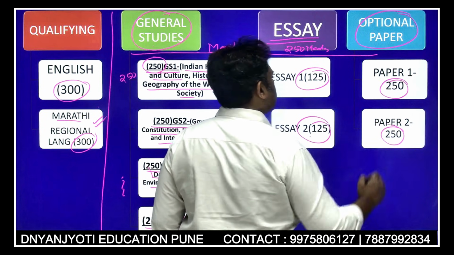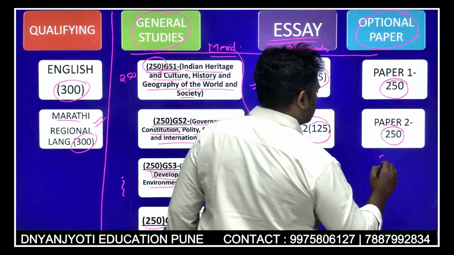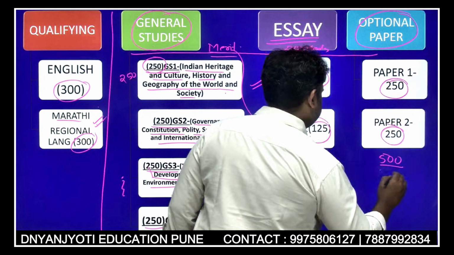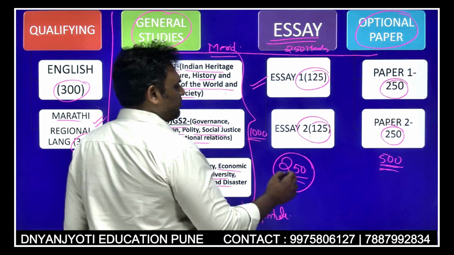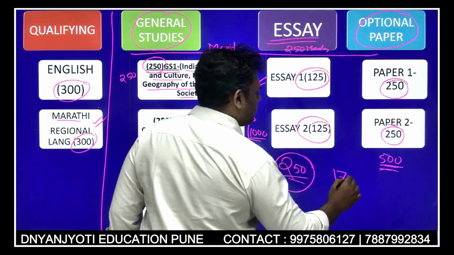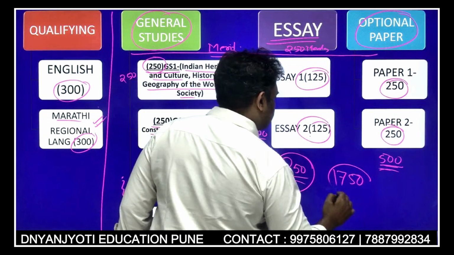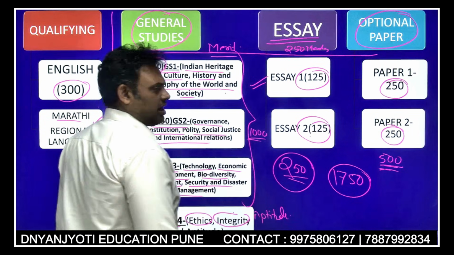It will consist of 2 papers, paper 1 and paper 2. So 1000 plus 250 is 1250, plus 500 is 1750, which is the total merit marks that will be decided. Understand this well.